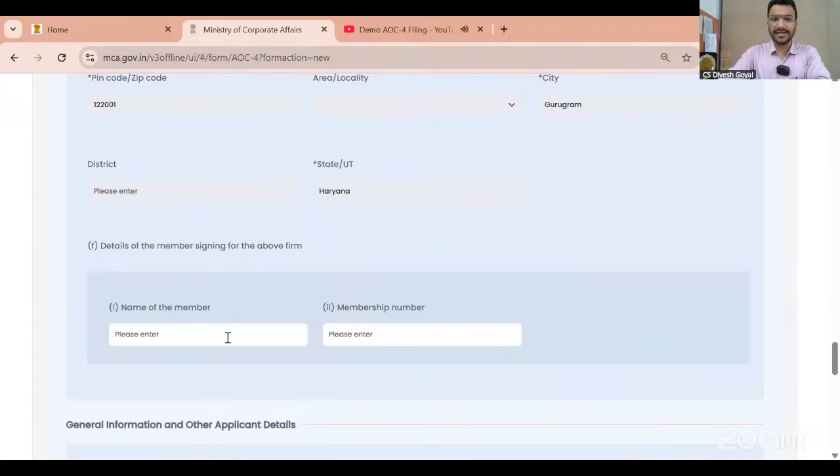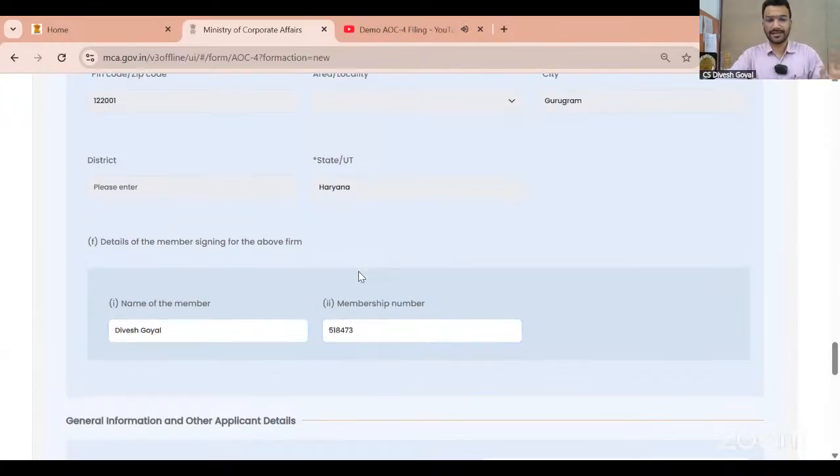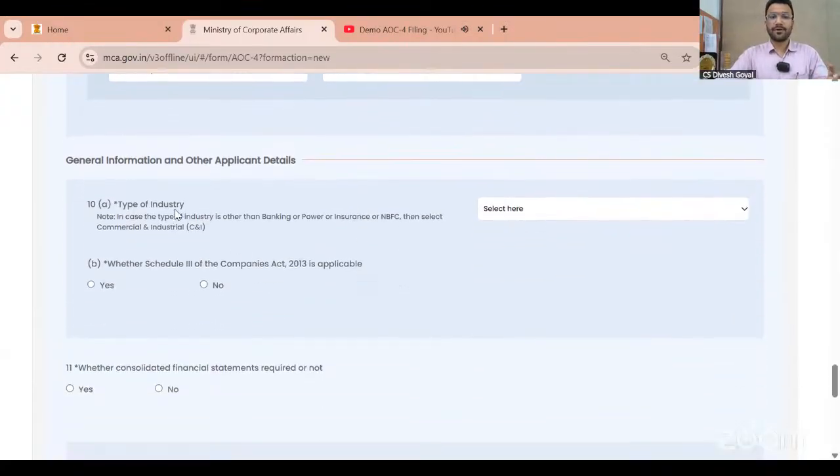Detail of the members signing the above form. I'm mentioning my name, although I'm not a chartered accountant, I'm not a statutory auditor. Just for a random purpose, we are filling the form, so I'm mentioning my details. Type of industry, commercial industry. Schedule 3 applicable, the system itself selects yes.